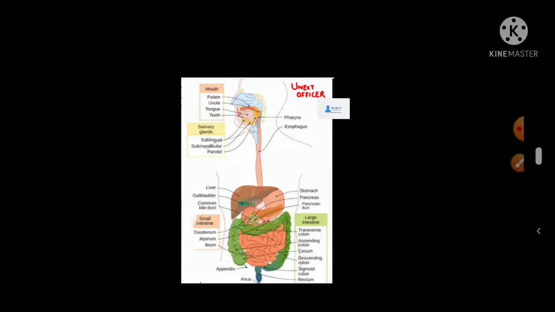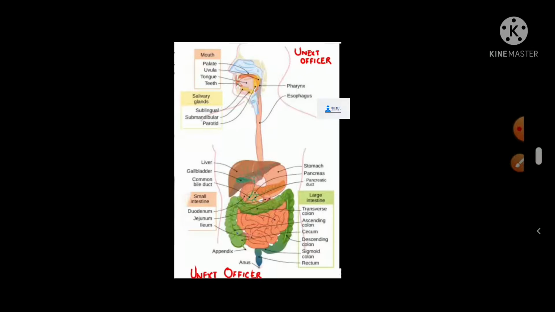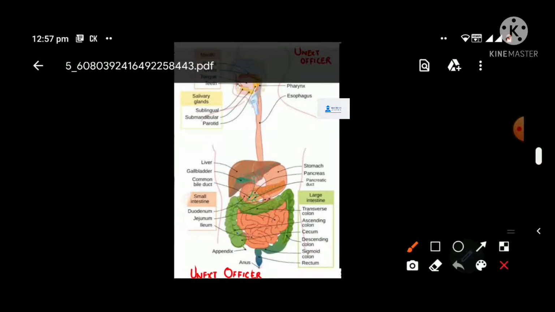In today's episode, I will be teaching you the digestive system. The digestive system is an important system of the human body and its primary function is digestion and absorption. As you can see in the diagram, the digestive system starts in the mouth and it ends in the rectum. So let's learn about each part of the digestive system through this diagram.